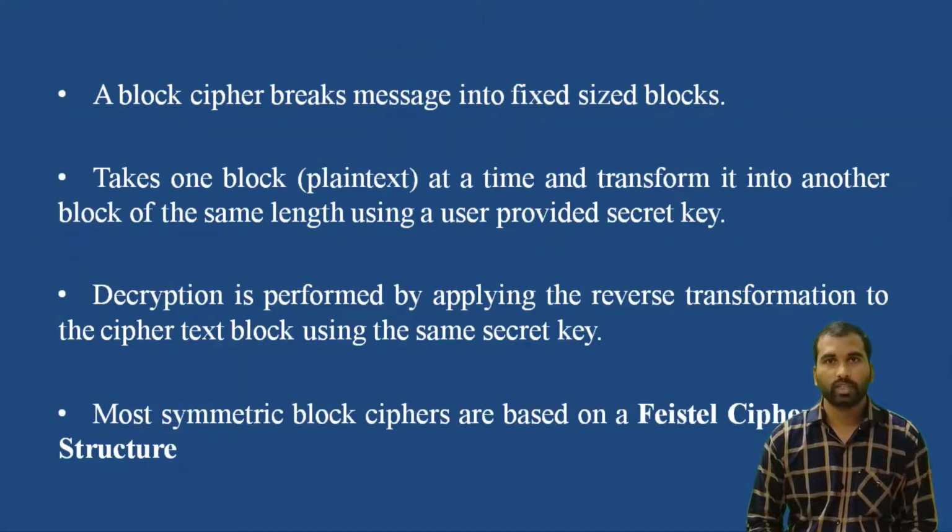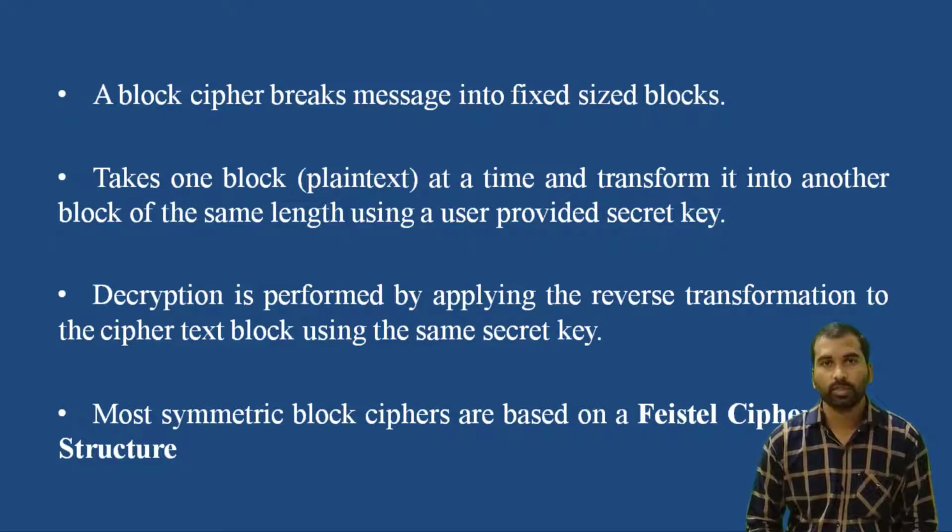A block cipher breaks the message into fixed size blocks. It can convert the message into a number of blocks, take one block at a time and transform it into another block of the same length using a user provided secret key. The block cipher takes a block of data as plain text and converts it into a block of ciphertext of the same length using a user specified key. The key will be secret between the sender and the receiver.